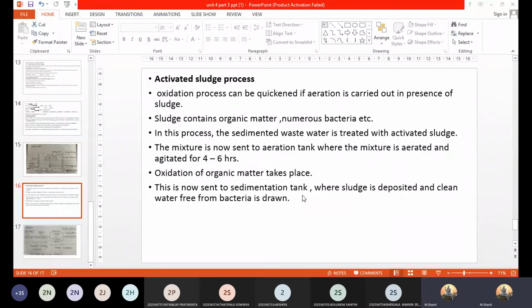In biological treatment, how is that process different from activated sludge? What happens in the biological treatment? Chemical oxidation takes place, ma'am. Chemical oxidation.